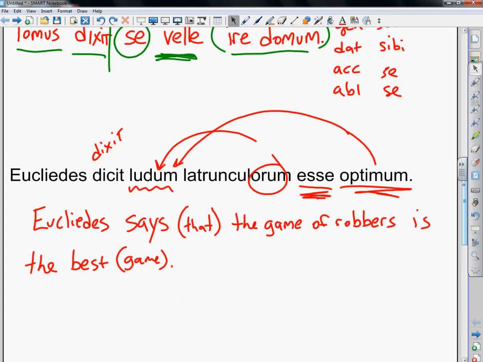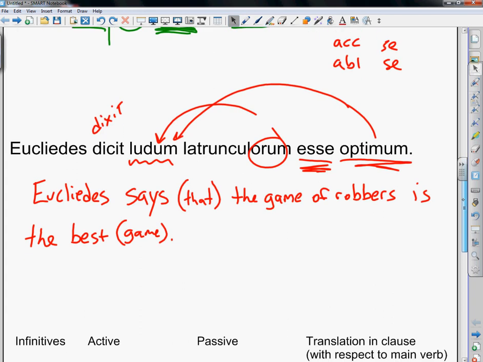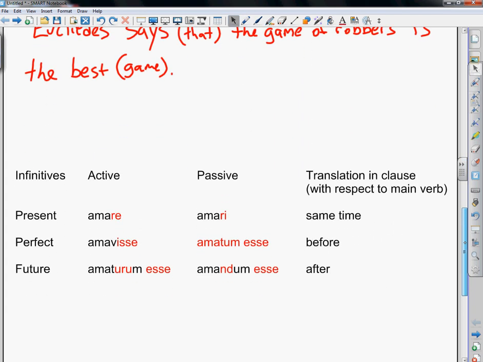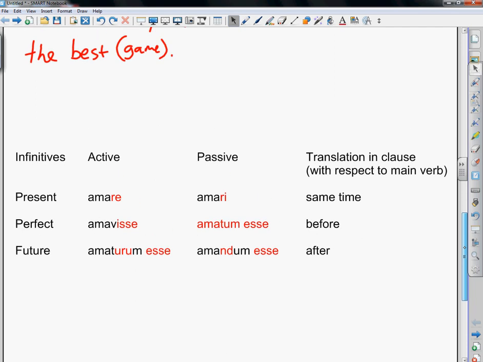We have to remember that there is a relationship between infinitives and their main verbs. We look at this chart here. We have three tenses of the infinitive, which include the present, the perfect, and the future. We can have an active or passive infinitive.